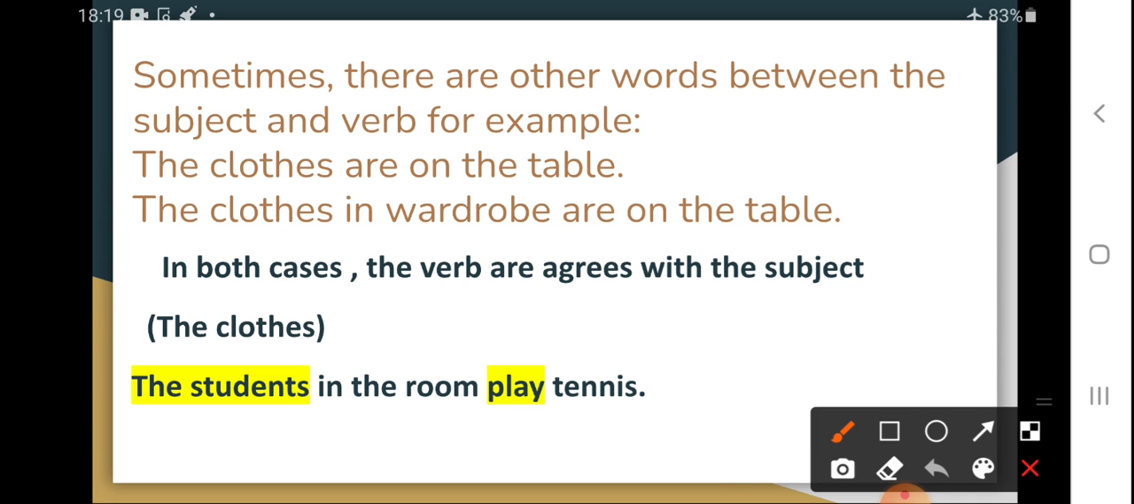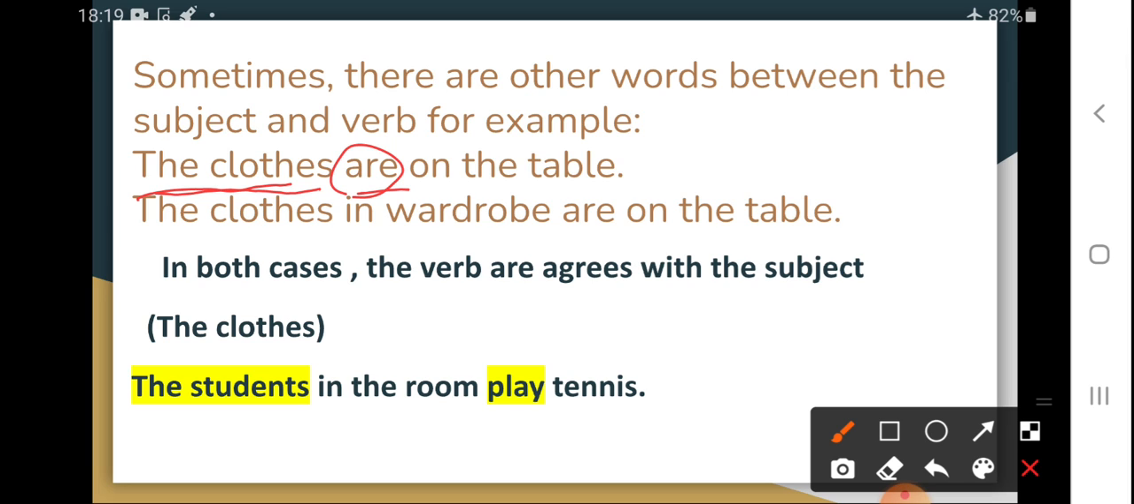Okay, students. Now see the next page. Sometimes there are other words between subject and verb. For example, sometimes what happened is that subject और verb के बीच में there are some other words. In this case, what will we do? I have given two sentences for the example. See the first sentence, the clothes are on the table. The subject is the clothes. It is plural. Plural verb is given.